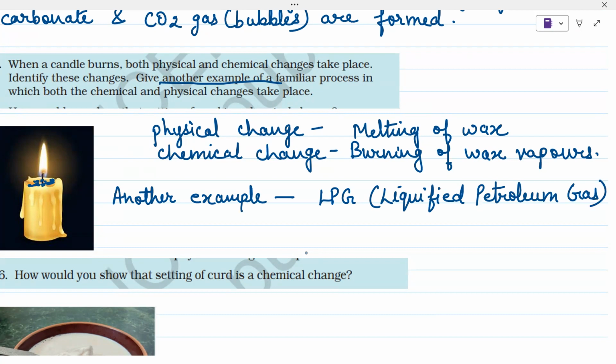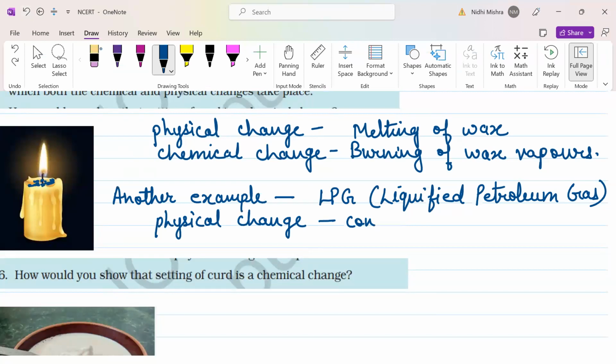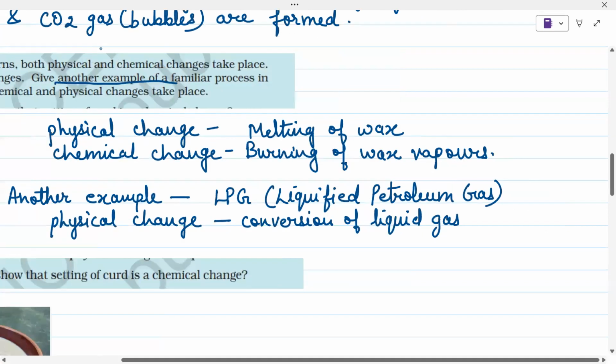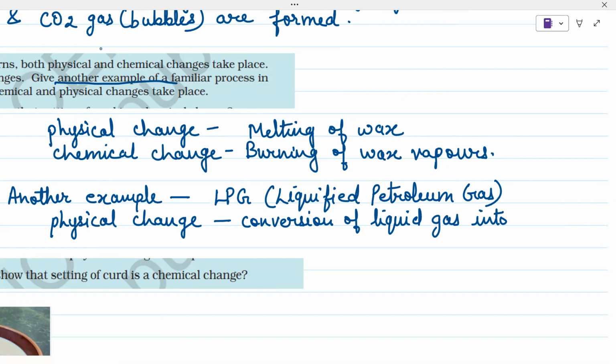So in this, physical change is conversion of liquid gas into gas, means gaseous state.